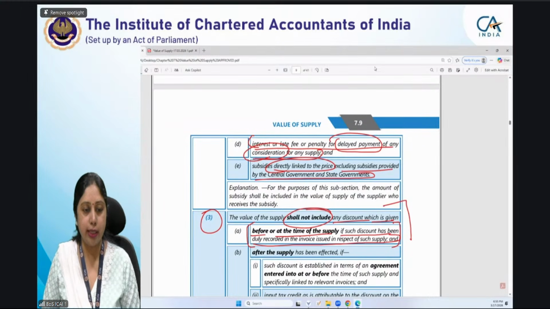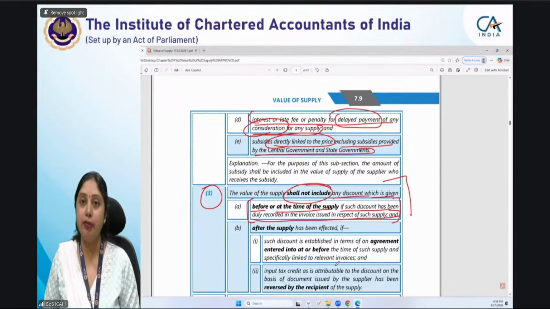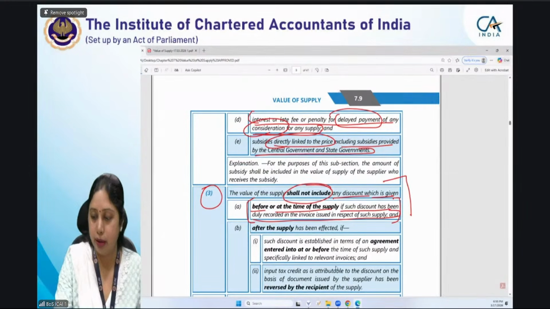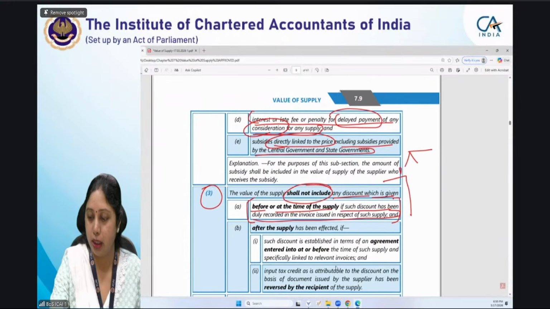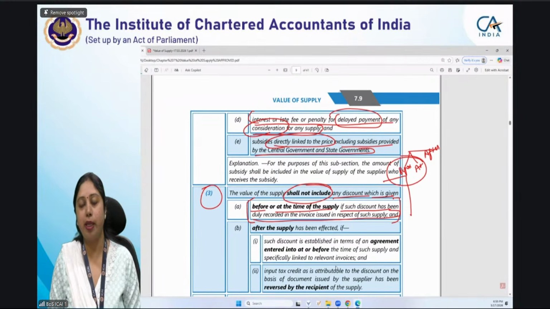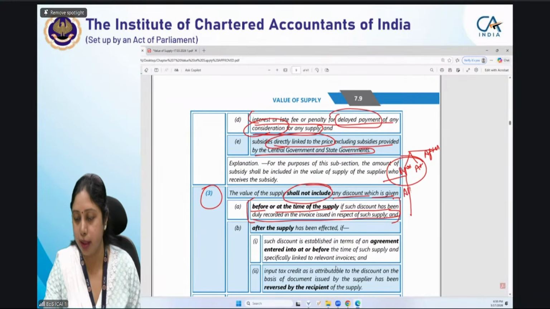सेकेंड कंडीशन, सेकेंड केस इज की which is discount which is given after the supply. Now there can be three cases, either before, either at the time of making supply, or after making the supply. So these two, before or at the time of supply, they are allowed as deduction, that we have already seen, and we do not have any doubt in that also. That is very simple.